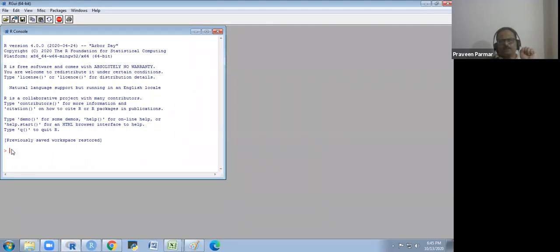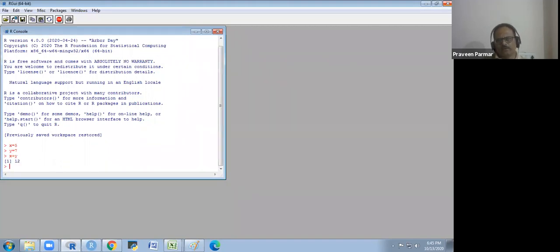It is not interactive. If I write x is equal to 5 and y is equal to 7, and I want to know x plus y, I get the response here on the same sheet. This is the R programming graphical user interface, but we use RStudio.